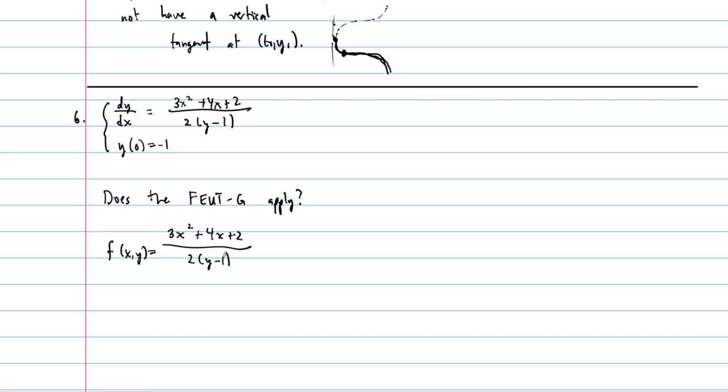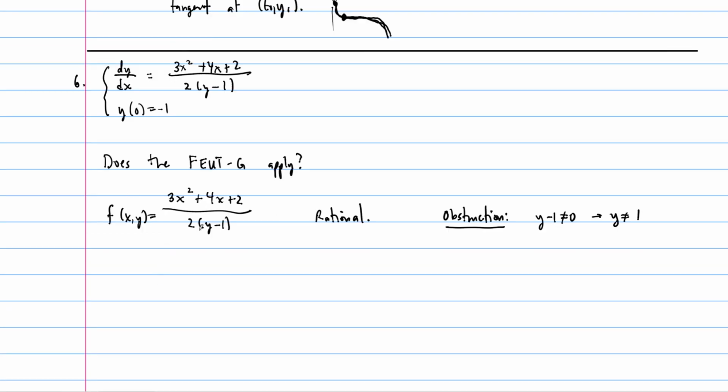This is a rational function, right? And so we know that for rational functions, the only thing that could go wrong, where our function would not be continuous, is if the denominator is 0. I'm going to call this the obstructions. The only obstruction that we have is that the bottom can't be 0. So y minus 1 cannot be 0. In other words, y cannot equal 1. But that's okay. We'll come back to this in a moment, but that's going to be okay for us. We're not going to have a problem there.